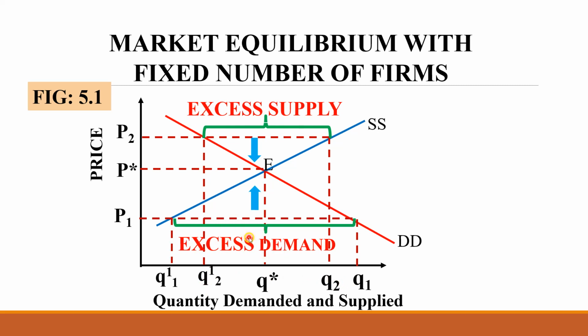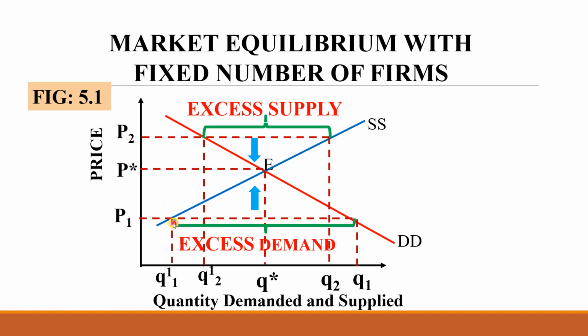When there is a shortage, some consumers may not be able to purchase the item, or they may get only an insufficient quantity. In that case, there is a tendency among the consumers to increase the price. When they increase the price from P1 back to P star, what will happen? Quantity demanded will come back to the equilibrium quantity, because when the price rises, quantity declines. Therefore, quantity from Q1 comes back to Q star.